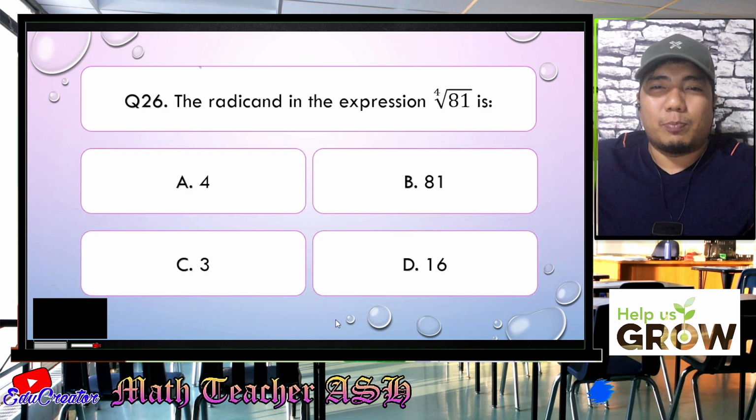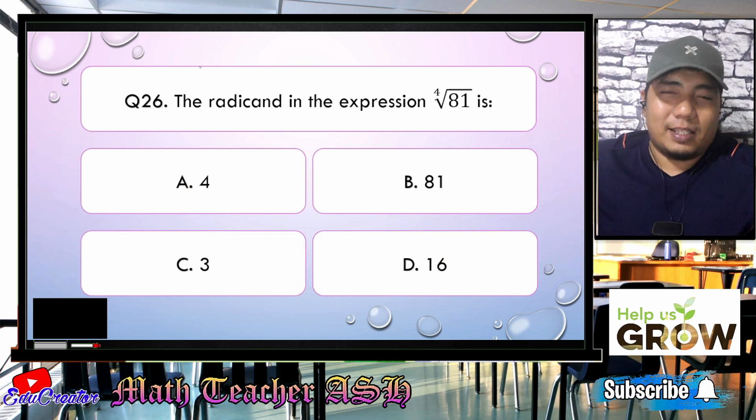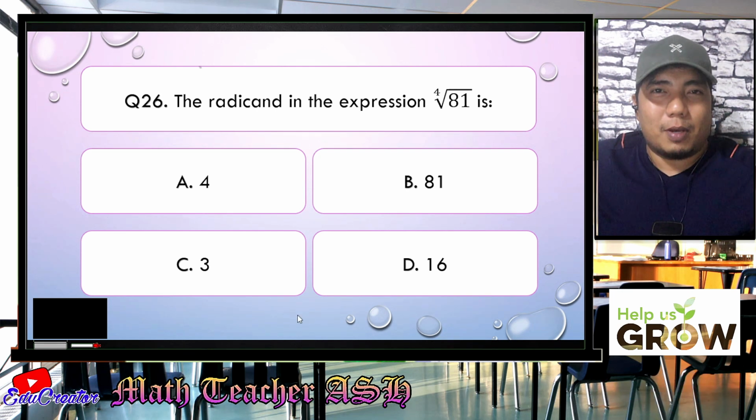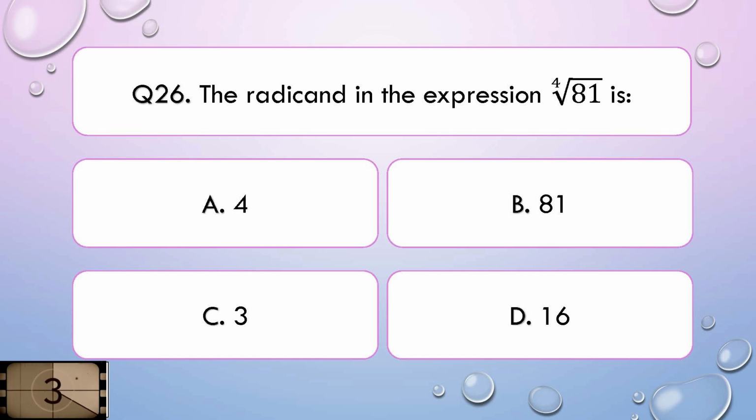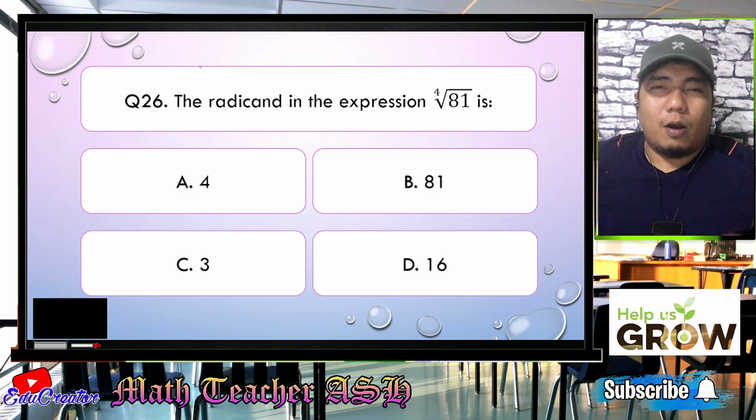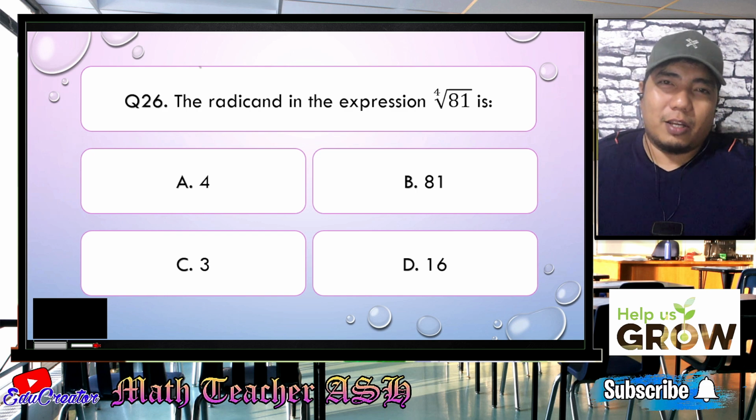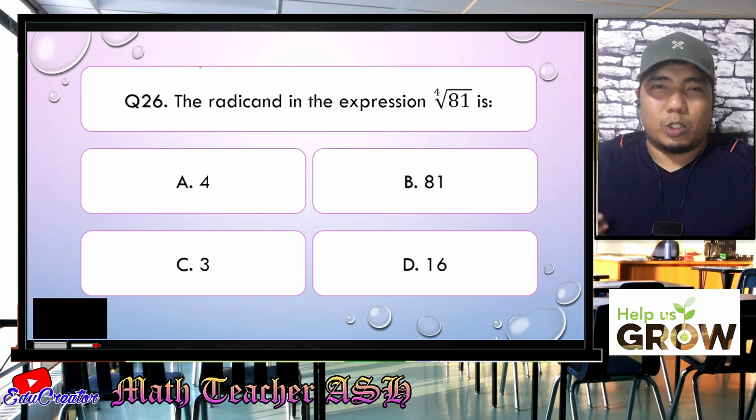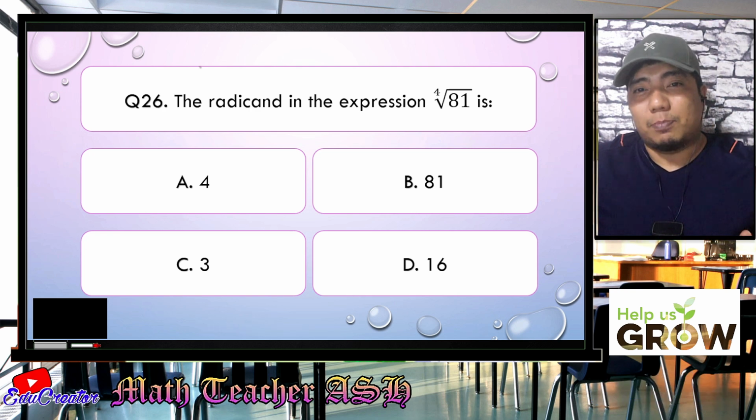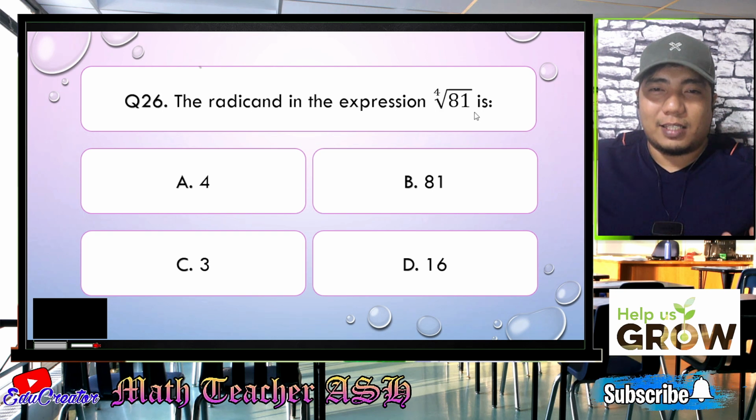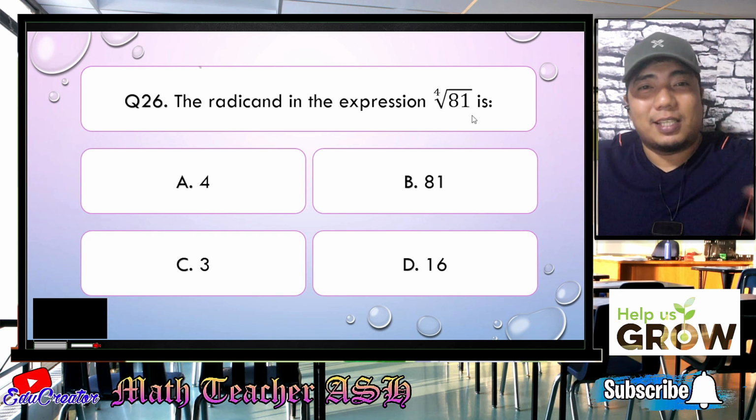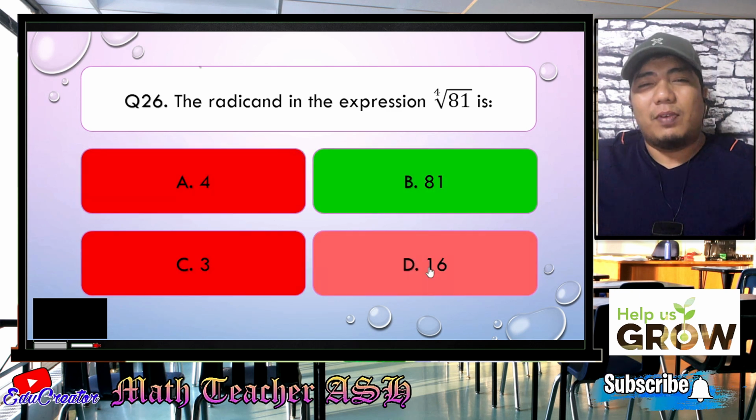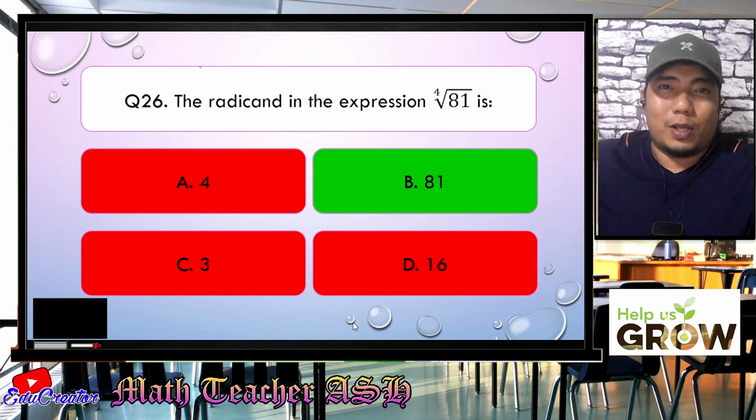The radicand in the expression, the 4th root of 81, is it A, 4, B, 81, C, 3, or D, 16? I'll give you 5 seconds to think about your answer. Alright, math learners, we have already talked earlier about the parts of a radical expression. Now, the radicand is what we call the number inside the radical sign. So if this is your radical sign, the expression inside is known as the radicand. So therefore, the correct answer is letter B. Easy, right? Very easy, my dear math learners. So now let us go to question number 27.